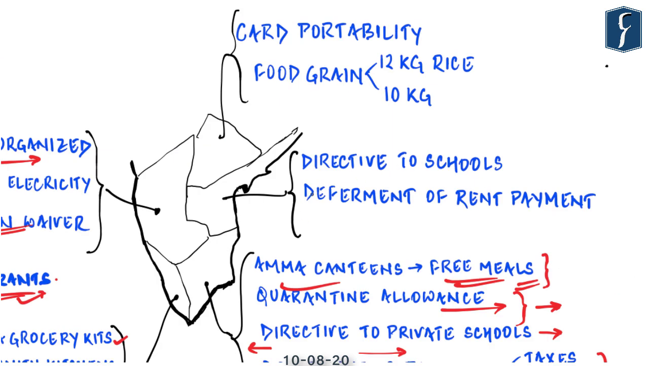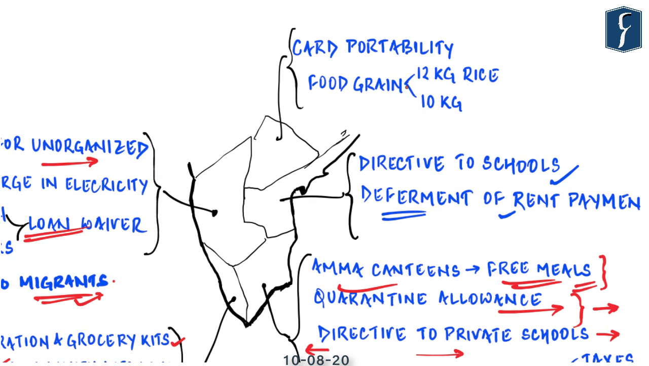Then moving on to Andhra Pradesh, it has given directives to schools and it has also asked all the land and property owners to defer the payment of the rent. And then finally moving on to Telangana. Here the government has ensured card portability for its residents. Now this has enabled people to draw their monthly quota of essentials irrespective of their location, and also it has ensured free food to all the migrant workers as well. Now 12 kg rice has been ensured for local people, and 10 kg of rice has been ensured for interstate migrants living in the cities of Hyderabad.